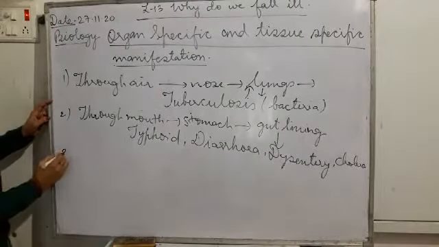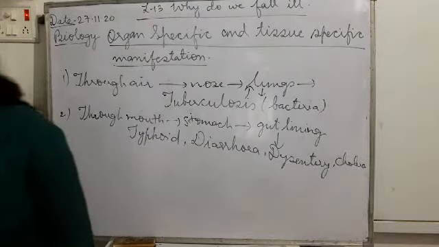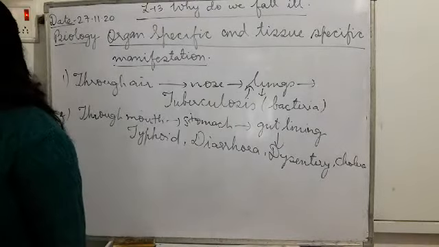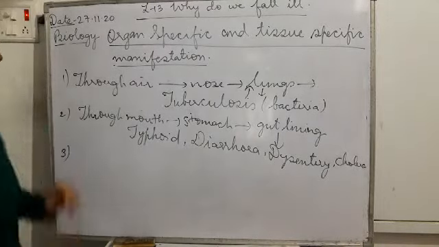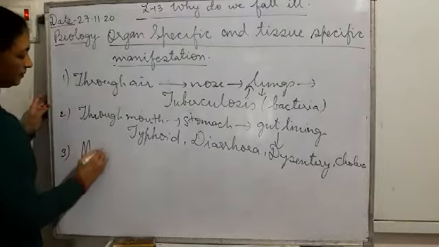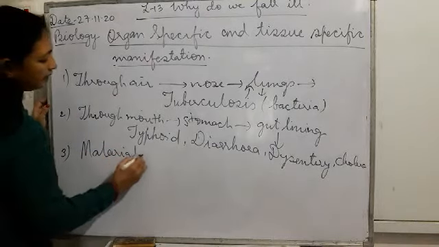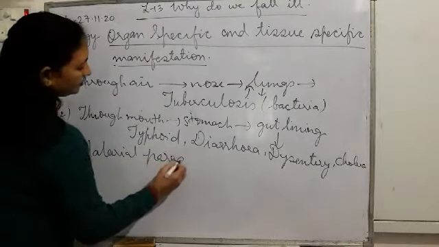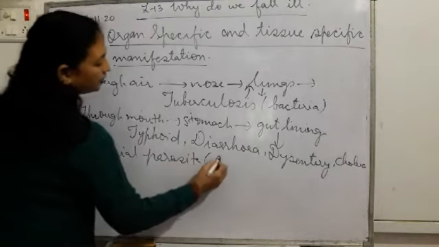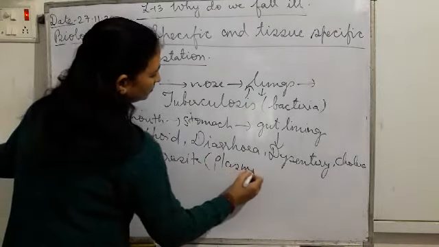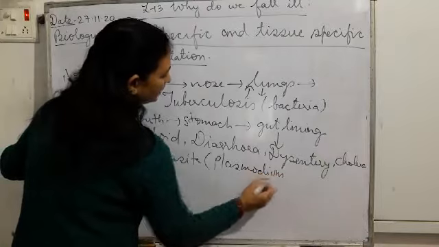Now, some enter through some other way, but they go to some other places, like the malarial parasite. Malarial parasite, like Plasmodium. What is Plasmodium? It is a protozoa.